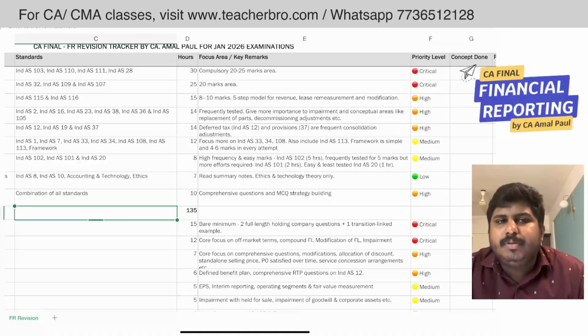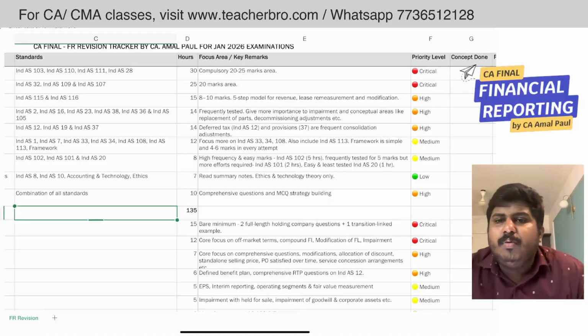So for presentation and disclosure standards as well as the framework, you have to spend some time. But standards like related party or Ind AS 8, 10, those kinds of things are not frequently tested, so you can avoid them, or shift them to the last round, wherein you spend 7 or 8 hours on the entire miscellaneous areas. Whereas for certain standards like Ind AS 102, I would recommend that you spend at least 4 to 5 hours, because it is high frequency and easy marks.